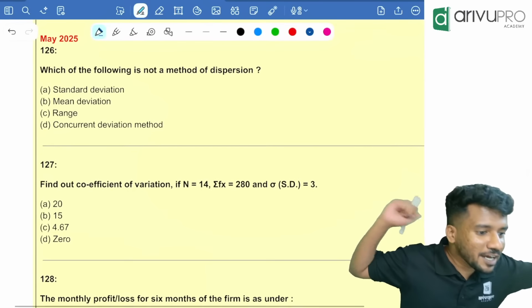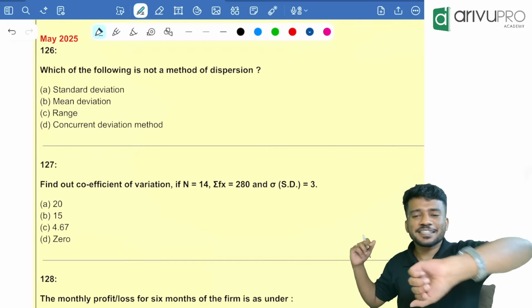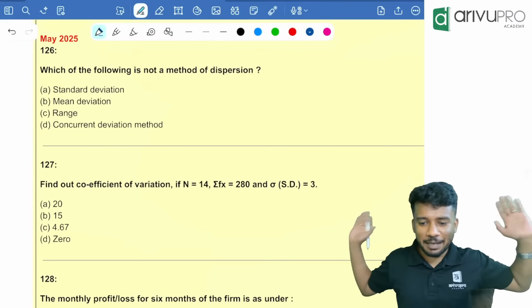We are coming to the last 2 attempts. We will finish everything in just like 15 minutes. Then this chapter is over.